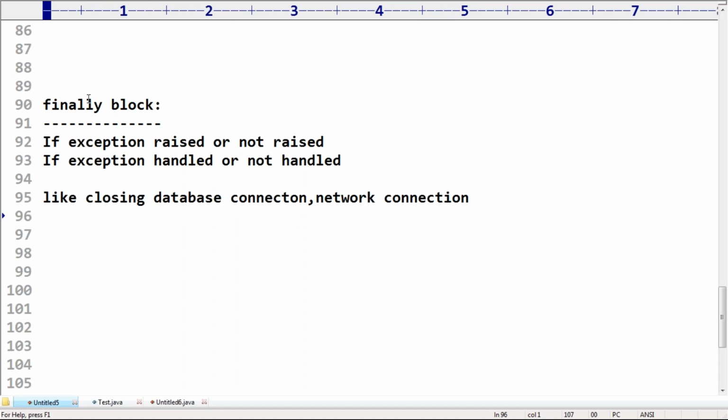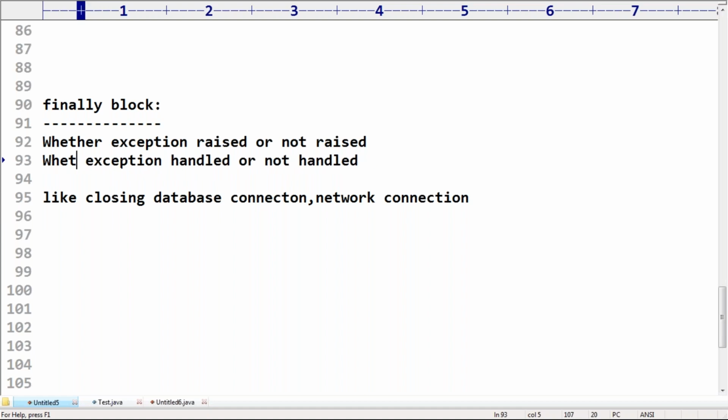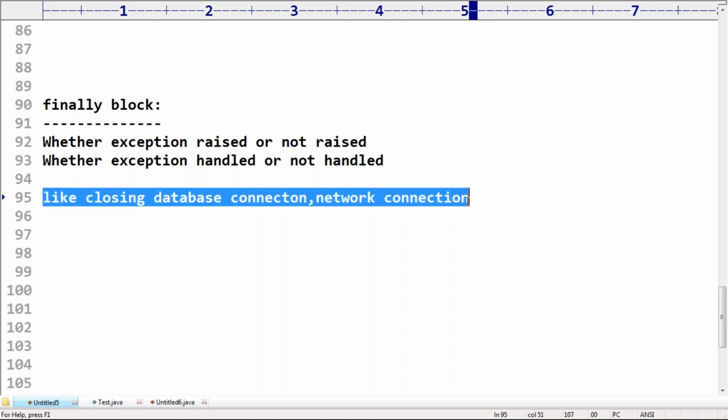So whether the exception is raised or not raised, whether the exception is handled or not handled, in any case some code should be executed, like closing the database connection or network connection.